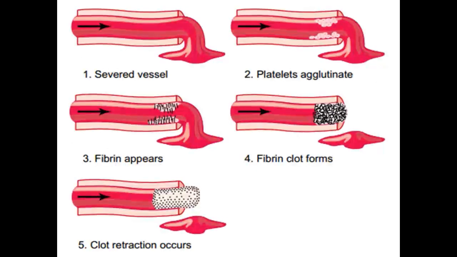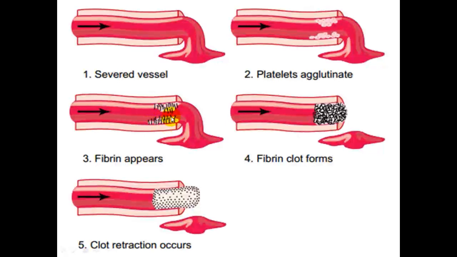So here is an example. This is an oozing blood, and here we have the platelets accumulating at the point where they have detected the damage of the endothelial cells. At this point they start to accumulate with a number of chemical reactions or processes.